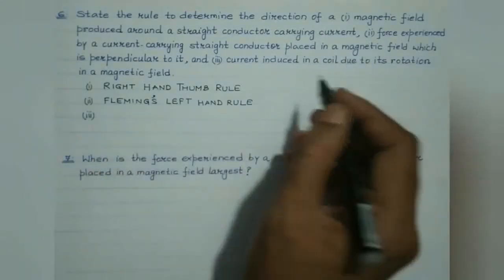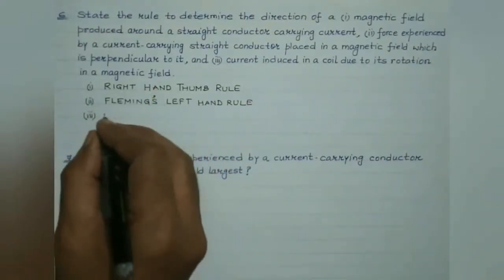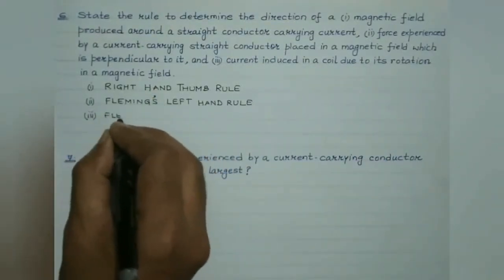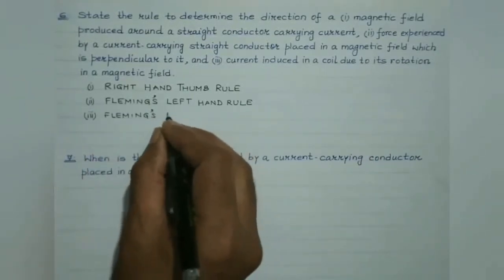So, the direction of the induced current in a coil due to its rotation in a magnetic field can be found by using Fleming's right-hand rule.